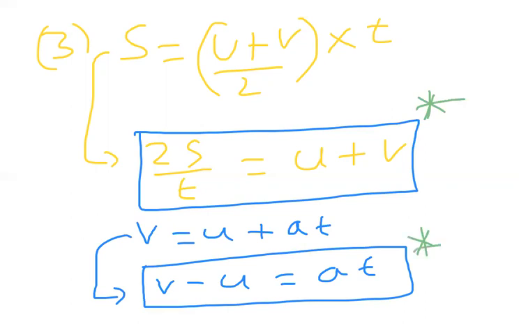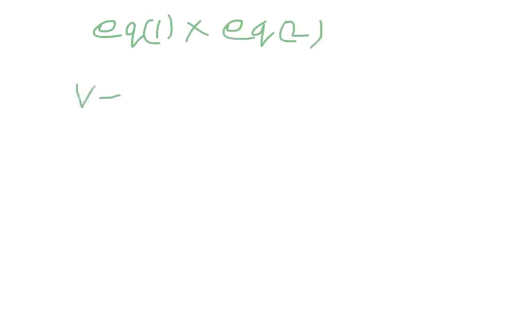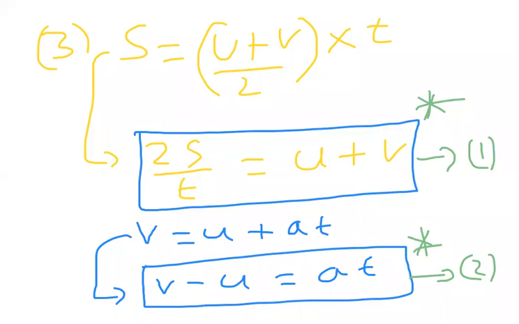Now let us multiply these two equations, equation 1 into equation 2. So (v plus u) into (v minus u). Here v plus u is 2s by t, and v minus u is at.